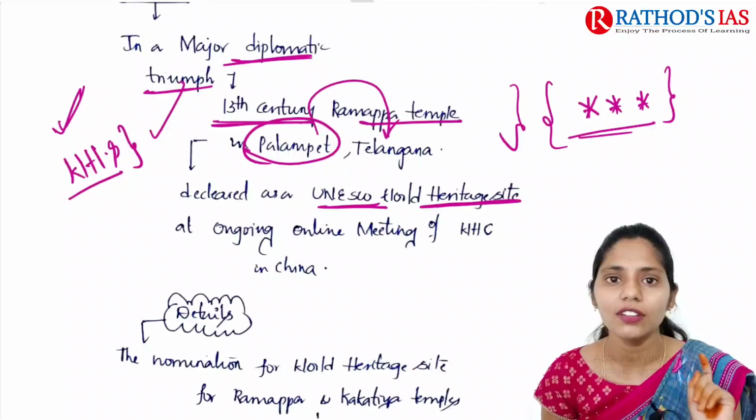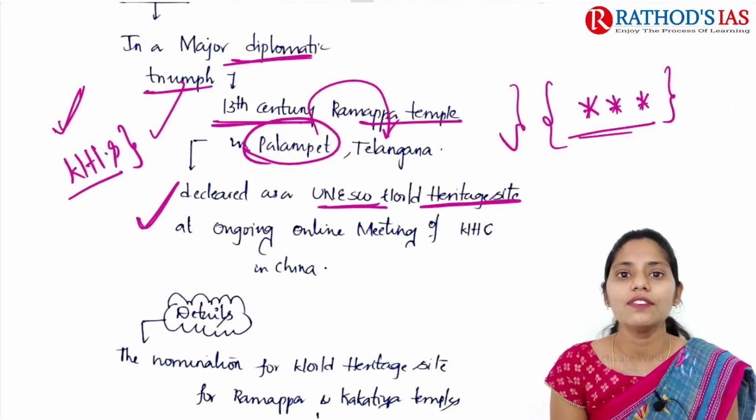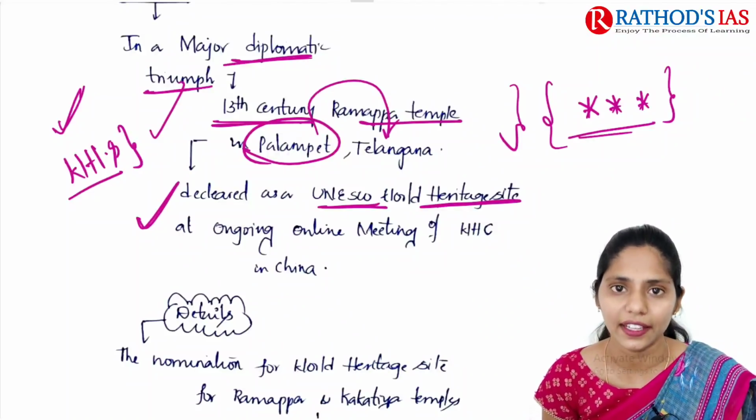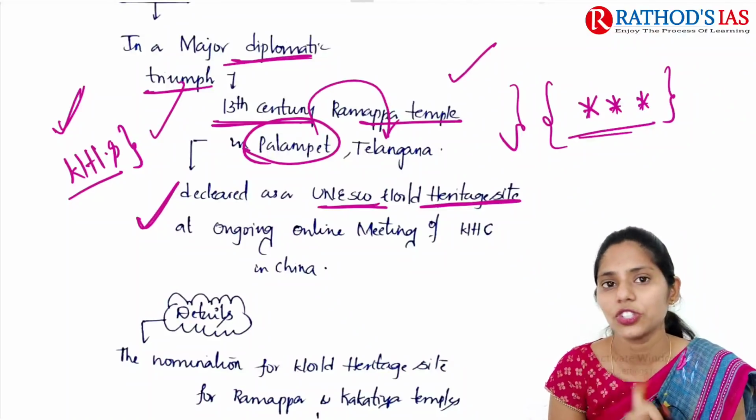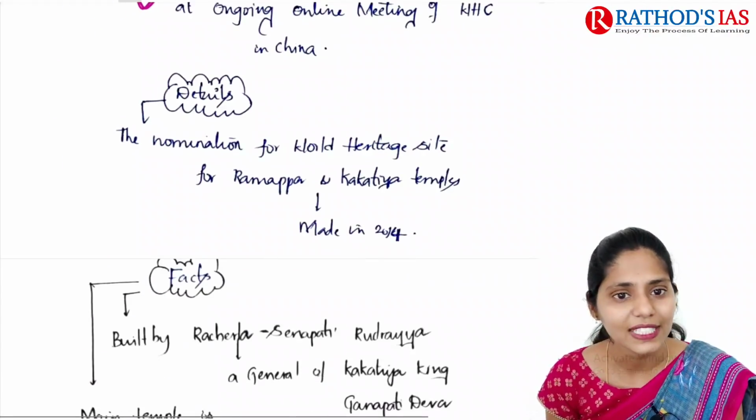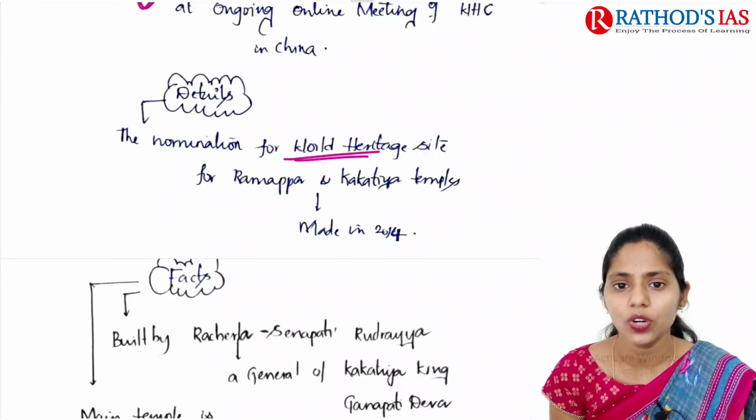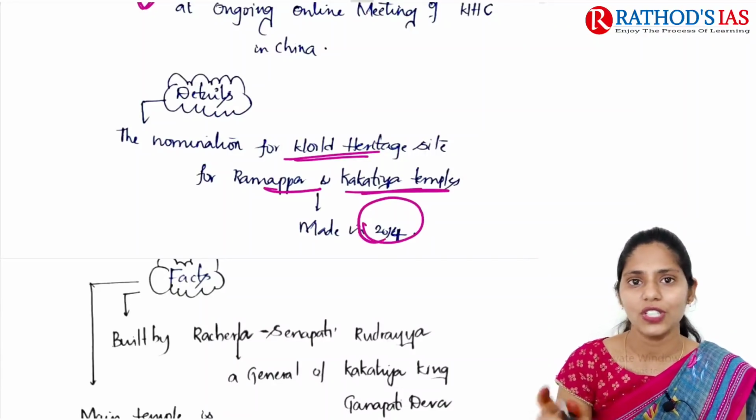So here you should not get confused. Ramappa now is a World Heritage Site, and Liverpool has lost that tag. So here you need to be very focused and very careful. And if you see some details here, it mainly says that the nomination for World Heritage Site for Ramappa and Kakatiya temples was made in 2014, as we discussed, right?